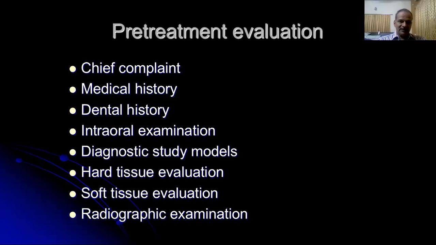Sometimes sufficient bone may be present, but it may not be in the proper position. The bone may be present too far buccally or too far lingually. It is required to augment this kind of bone and get it into the required position so that the implant can be placed in a proper prosthetically driven manner. Soft tissue deficiency should be identified. Mucogingival problems such as frenum problems, like a high frenal attachment, should be identified, and if any soft tissue procedure is required, the patient should be informed.